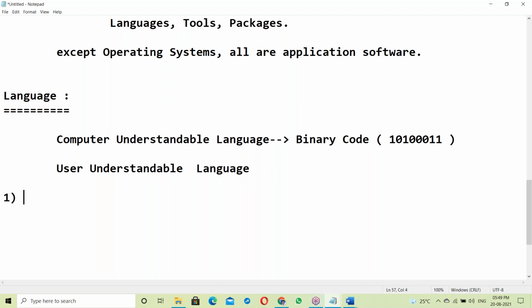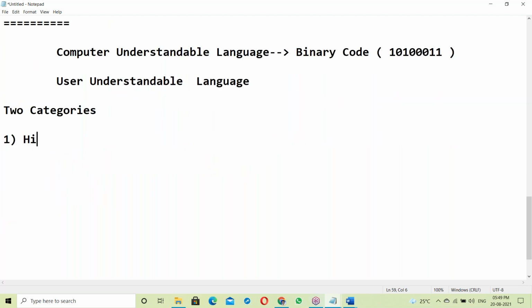In software, languages are two categories. First one, low level languages. Second one, high level languages. Low level language and high level language.